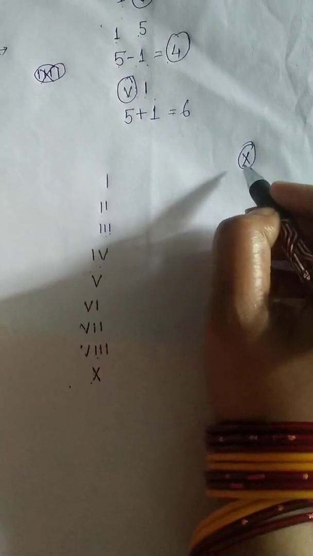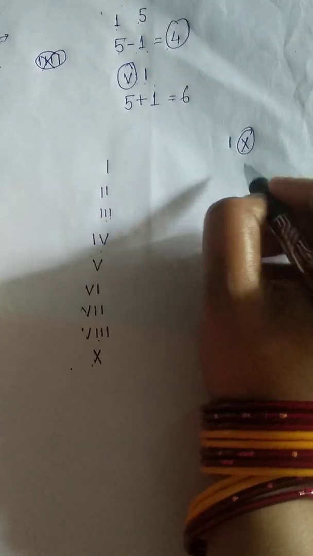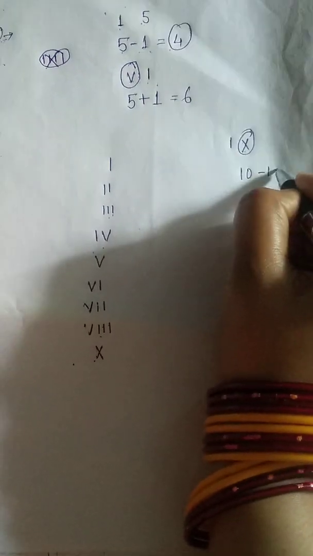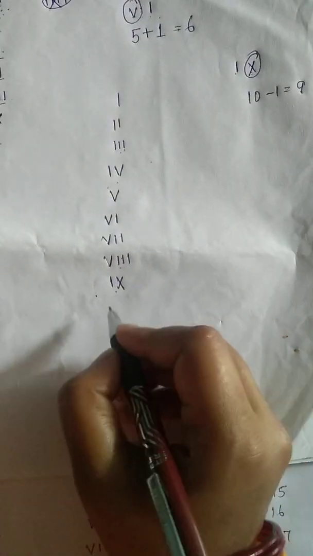Now if we take 10, suppose here I have written 10. So you will write I here, which means 1 is here. Now you subtract 10 minus 1. What does it come to? 9. It means 10, before which there is 1, so it means 9. Then after 9 it will be 10.